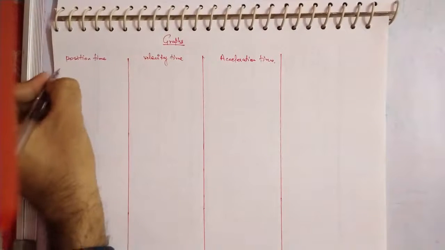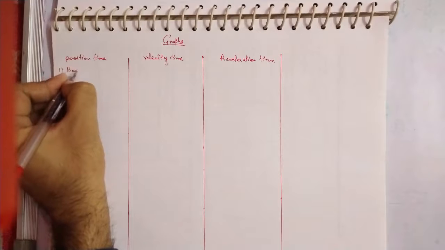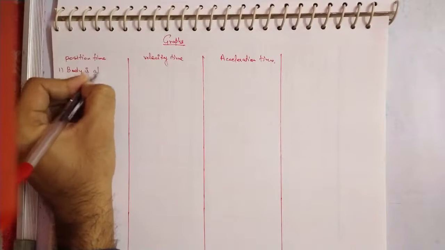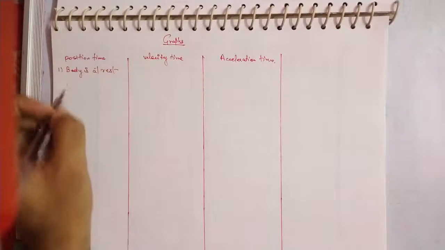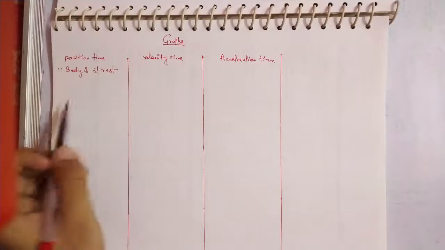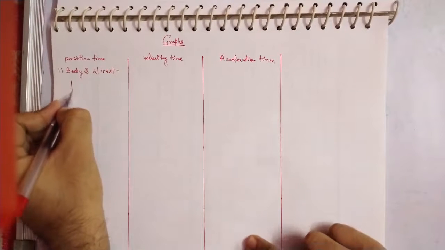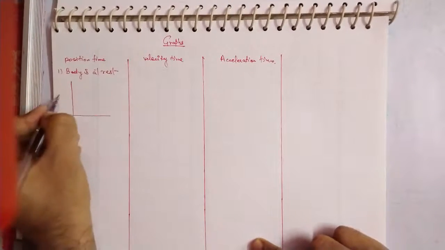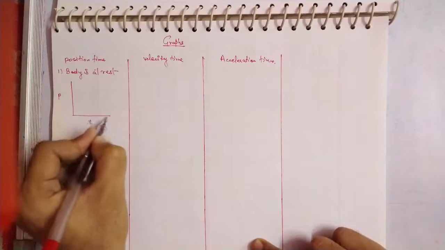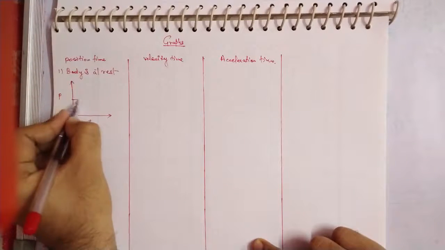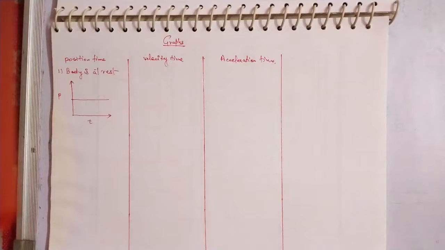So the first condition we are taking is that the body is at rest. If the body is at rest, that means its position is not changing with respect to time. So if this is the position and this is the time, what will you get? You will get a straight line because your position is not changing.